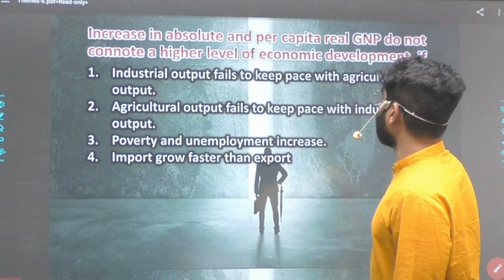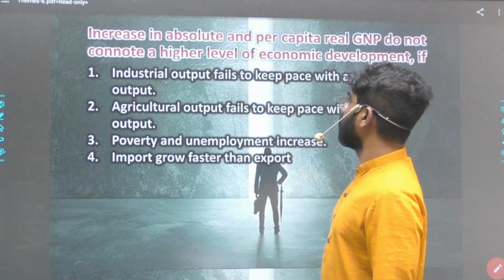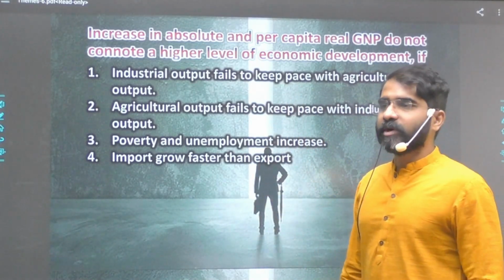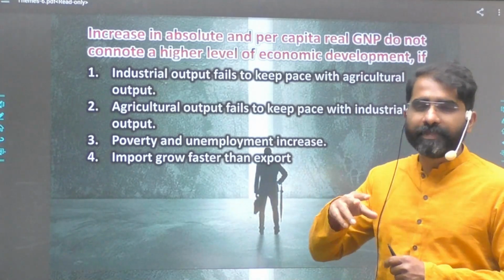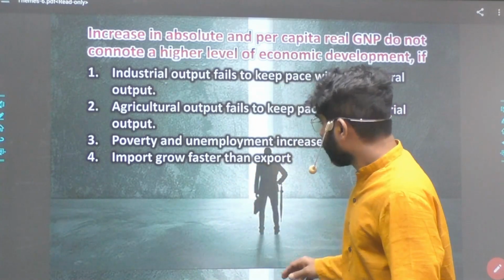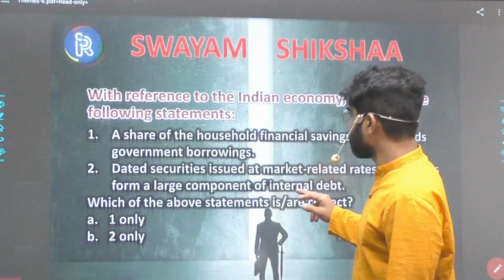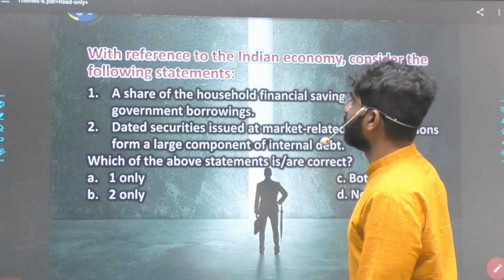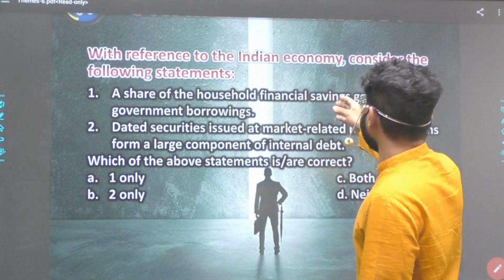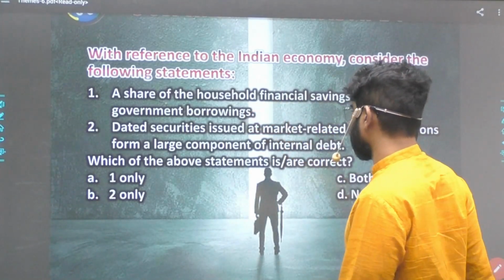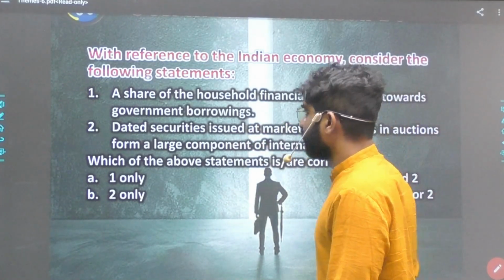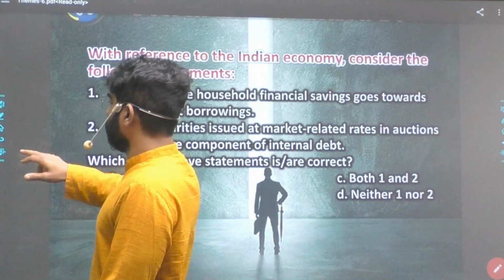Increase in absolute per capita real GNP do not connote a higher level of economic development, if it's a common sense-based question. So just because incomes are increasing, just because GDP is increasing, that doesn't mean development has come up. So this is a very simple question. And then with reference to Indian economy, consider the following statements. Share of household financial savings goes towards government borrowings, or dated securities issued at market-related rates and auctions form a large component of internal debt. So debt again we will look into it later.